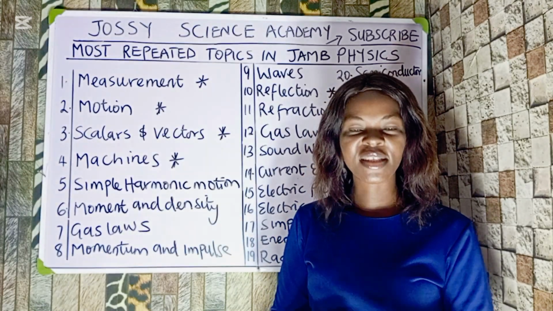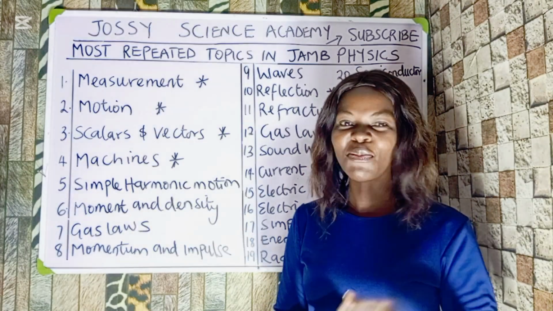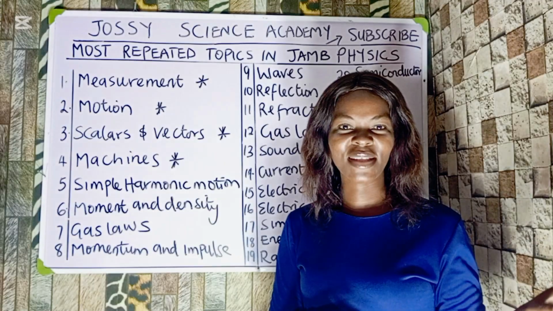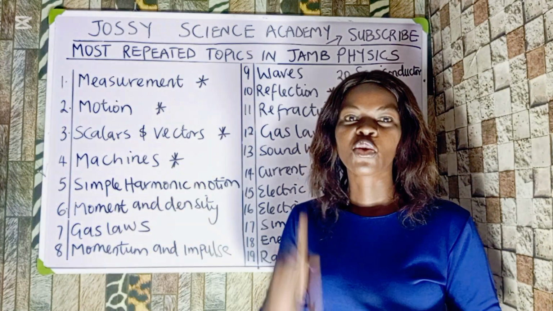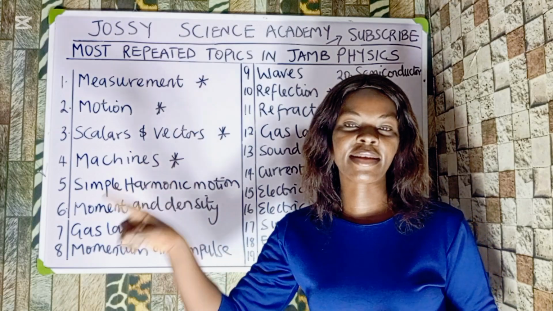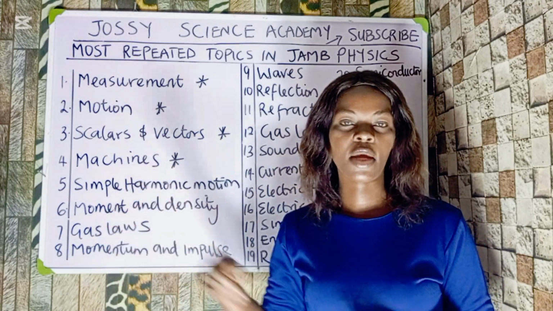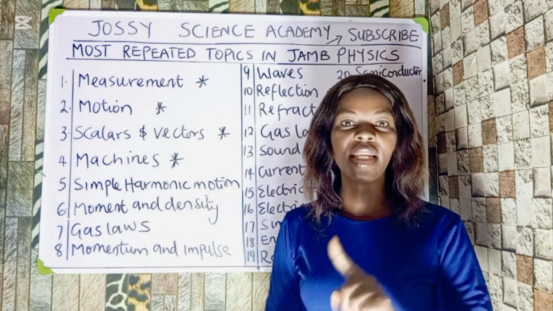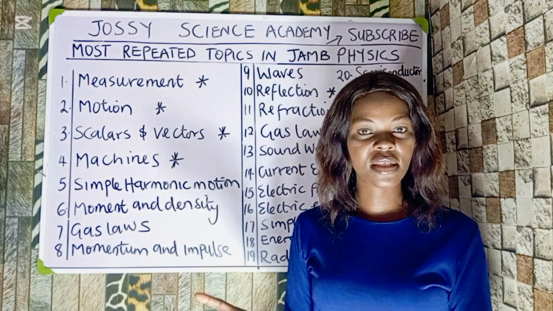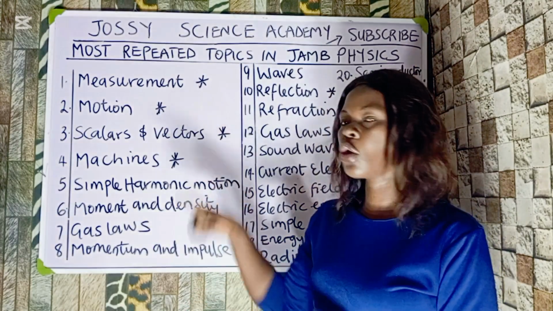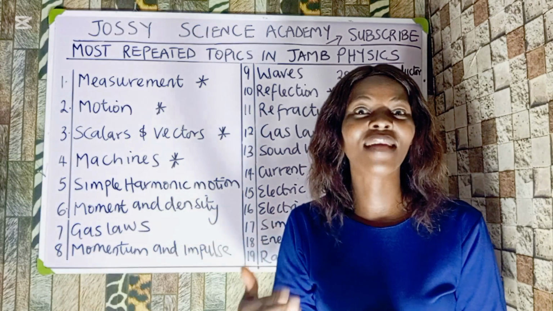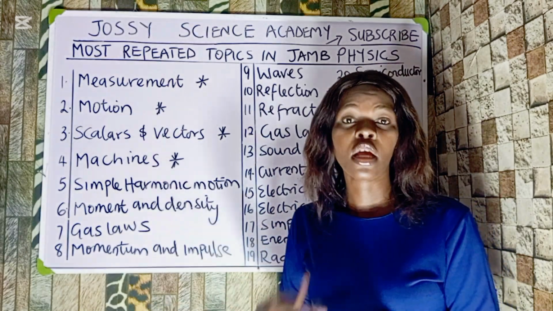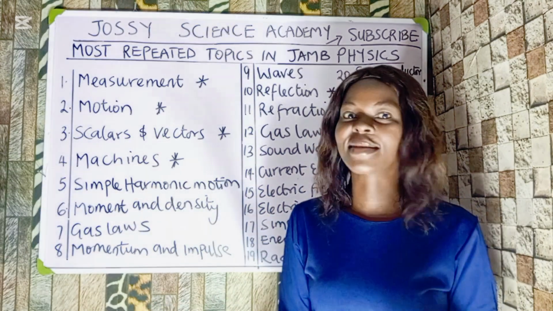Number one is measurement. What do you know about measurement? JAMB will not ask you what are fundamental quantities or what are derived quantities. No. What are they going to ask you? Which of the following are examples of fundamental quantities? Or the following are derived quantities, except... you see this kind of thing. So you should know what derived quantities and fundamental quantities are, with their examples and their signs, because this is what JAMB is going to ask you.